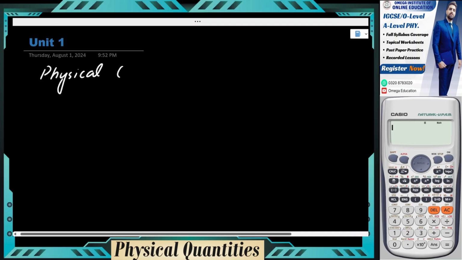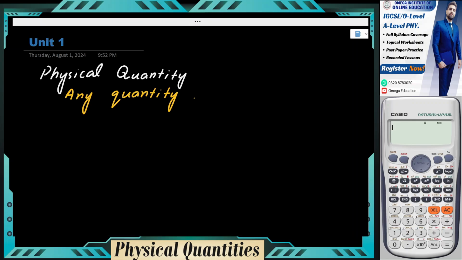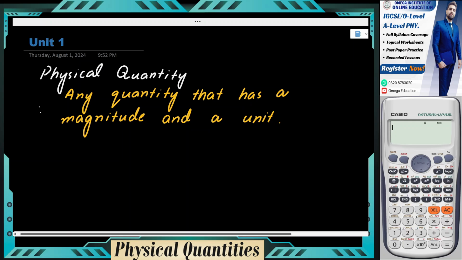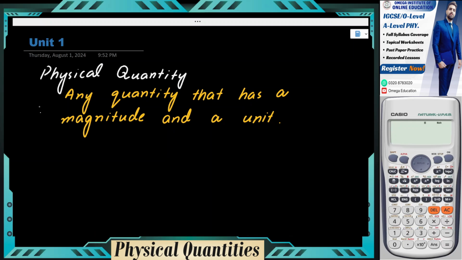Physical quantities. So all the measurable quantities are called physical quantities. And the key characteristic of the physical quantity is that they must be having a magnitude and they must be having a unit. These characteristics are more important even than the definition of the physical quantity. You can define physical quantity as quantities which can be measured, but this is the most important part that you need to be aware of, that the physical quantity must be having a magnitude and a unit.